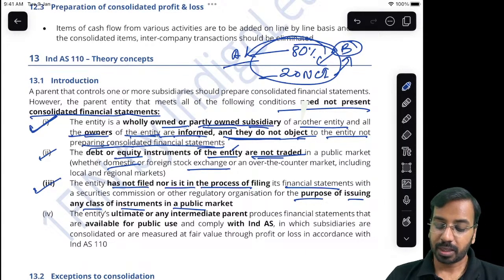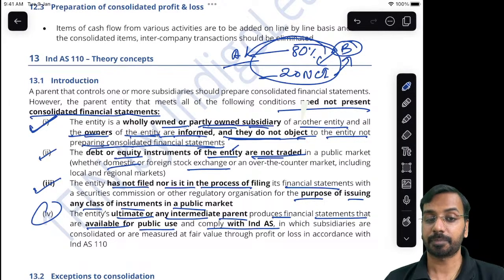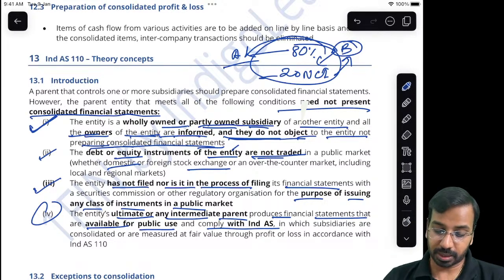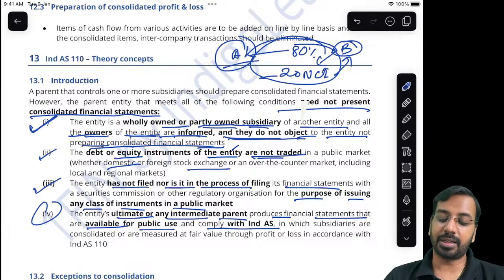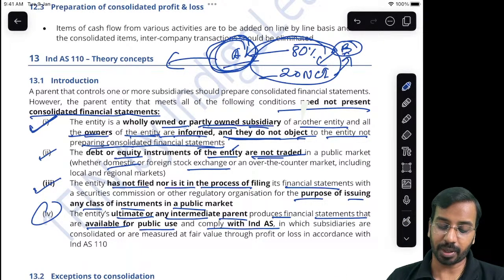Okay. And third, and very important, last one, the entity's ultimate or any intermediate parent produces financial statements that are available for public use and comply with Ind AS. Means what? The last one says, if for example, A says, B, I will not consolidate. I will not consolidate B. Now what should happen? I should be having A or any other parent. If A has another parent, their consolidated financial statements, the entity's ultimate or any intermediate parent produces financial statements that are available for public use and comply with Ind AS.